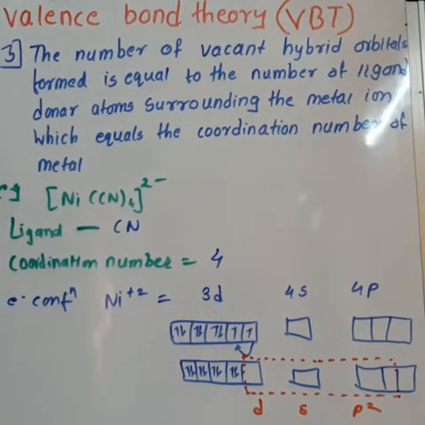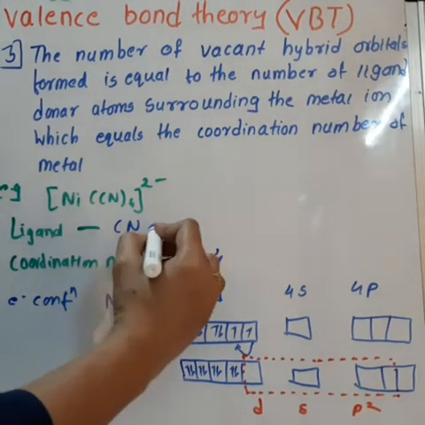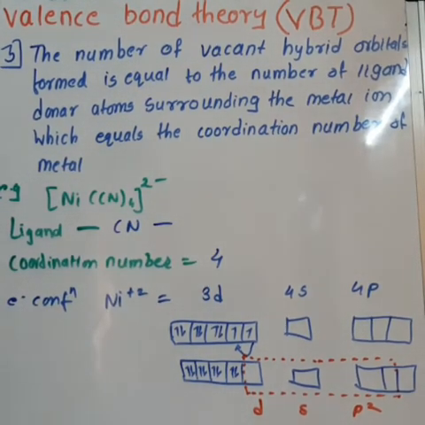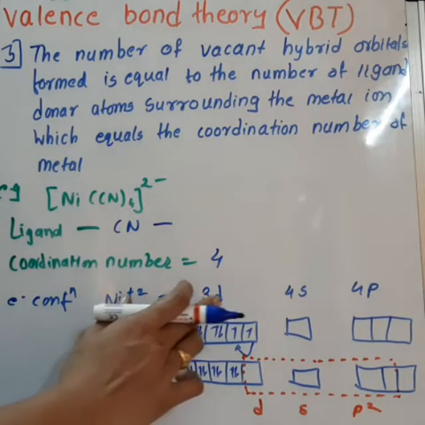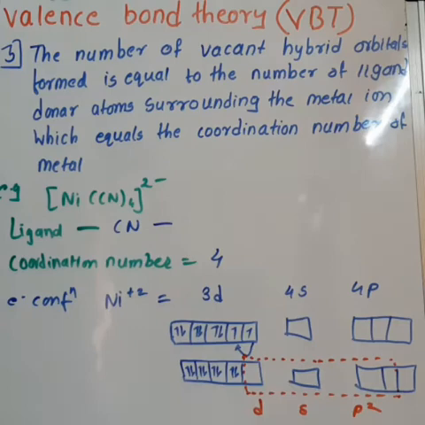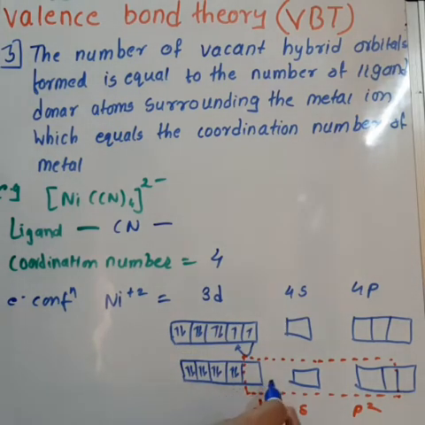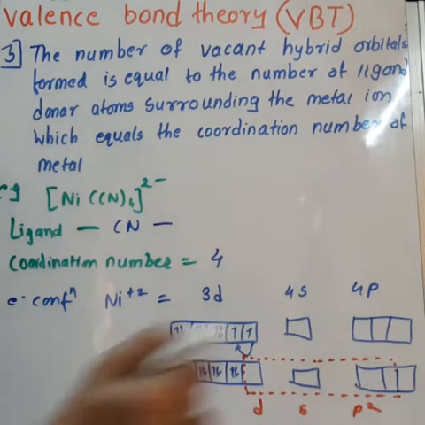That means there are 4 molecules of CN which provide 4 pairs of electrons. So coordination number of Ni is 4. Electronic configuration of Ni2+ is 3d8, 4s and 4p. So after hybridization we will get 4 hybrid orbitals, 1d, 1s and 2p orbitals.